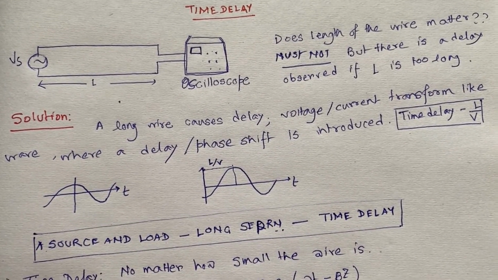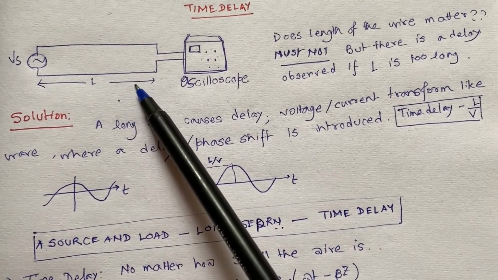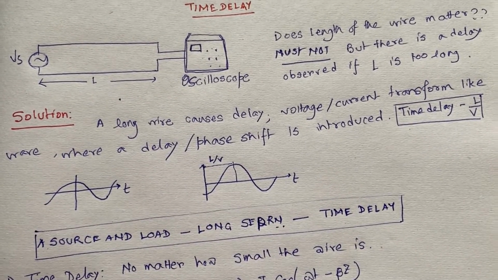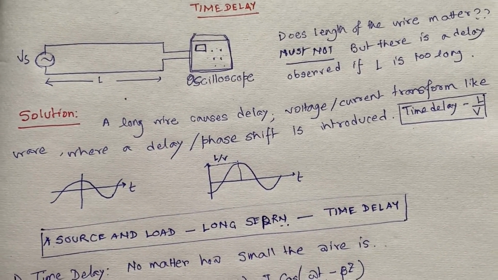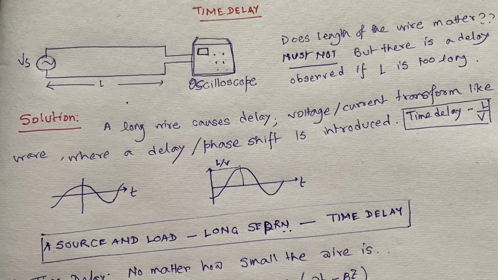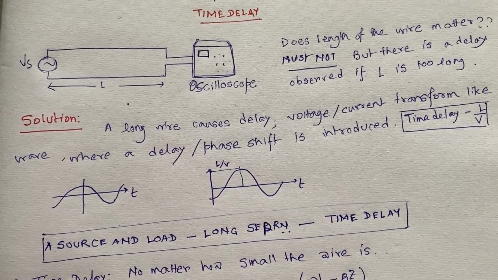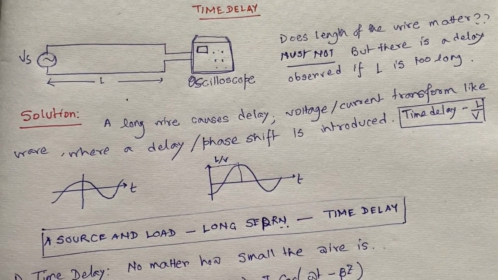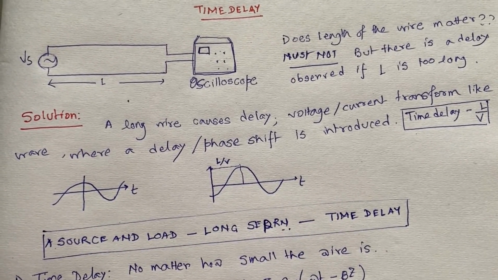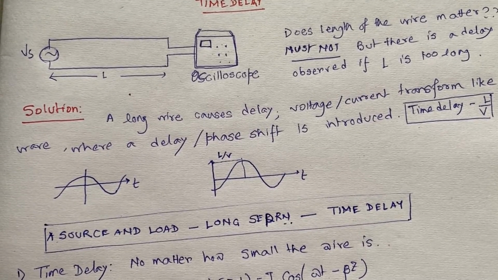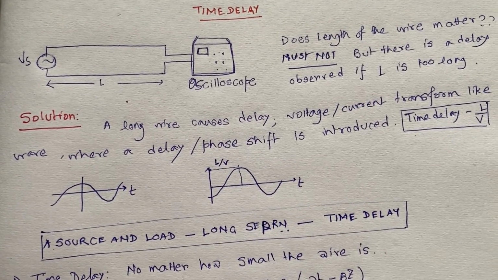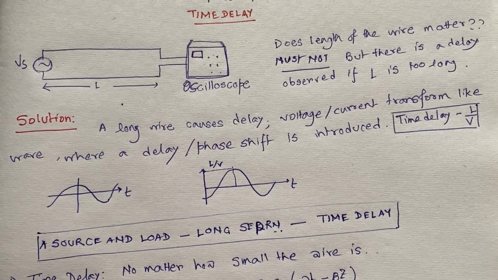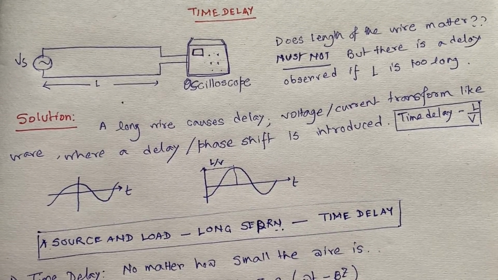But if this wire is 3 or 4 kilometers, or say 1 kilometer long, then it is observed that there is a phase shift or a time delay in the voltage or current transferred to the load from the source, and this you cannot resolve with circuit theory.